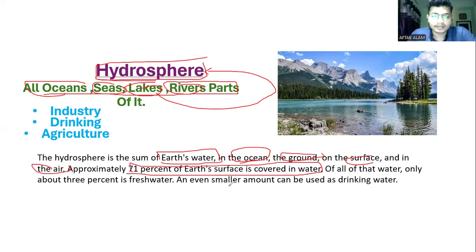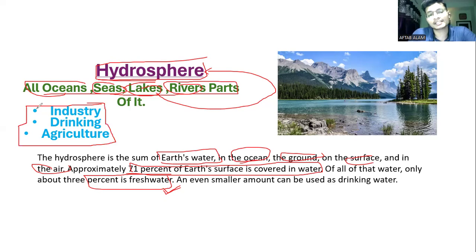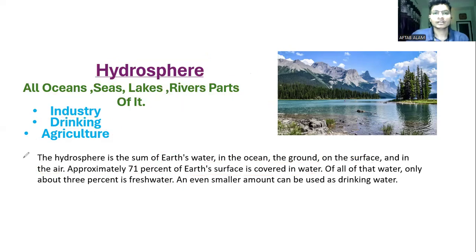And here, only a very small part is available for drinking, that means fresh water, right? So the question may ask, what is the importance of the hydrosphere? You can say we use water for industrial purposes. We consume water for drinking, and even in agriculture, water is very important, right? So these together make up the hydrosphere, and these are all the importance of the hydrosphere.